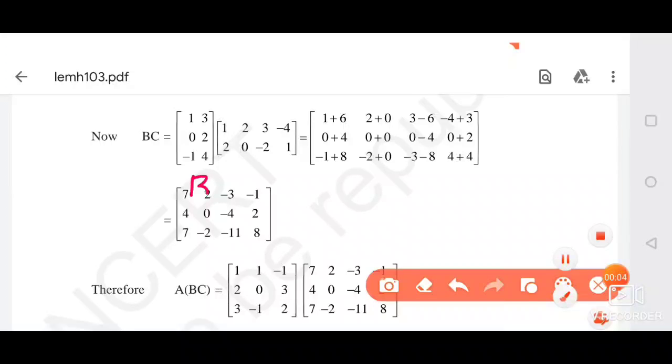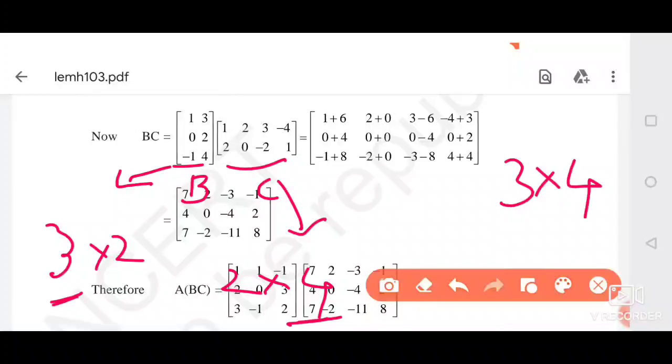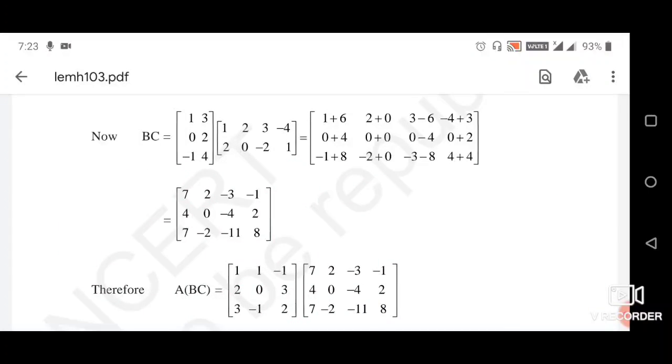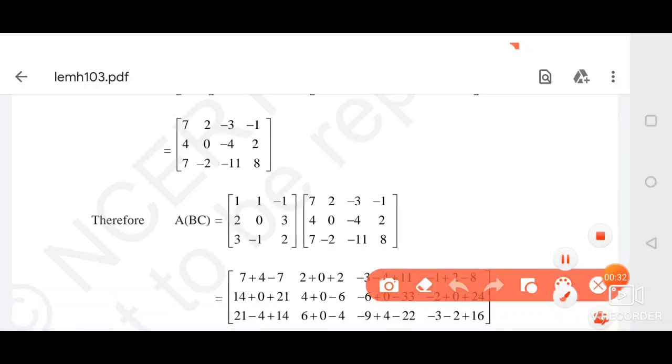This is B and it is of order 3 by 2. This is C and it is of order 2 by 4. So our resultant matrix will be of order 3 by 4. So in this way we can find BC. After that we have to multiply A into BC.